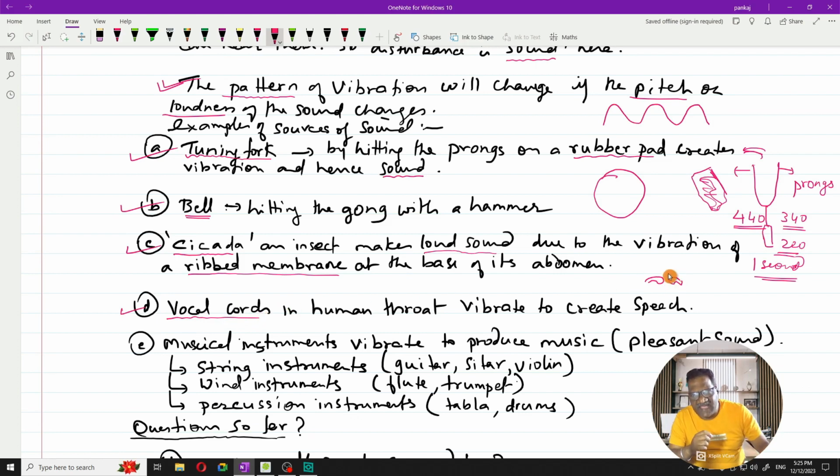So when air passes through the vocal cords, in the upward or downward direction, these vocal cords vibrate. Depending on how much air you allow to pass through, or how fast, and many other factors, the vocal cords vibrate in different patterns, and different types of speech can be created.